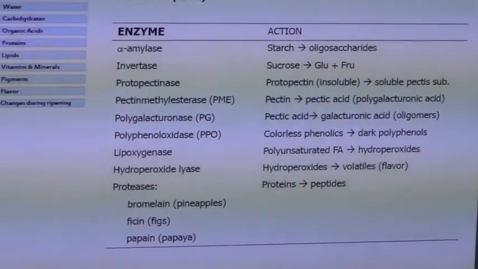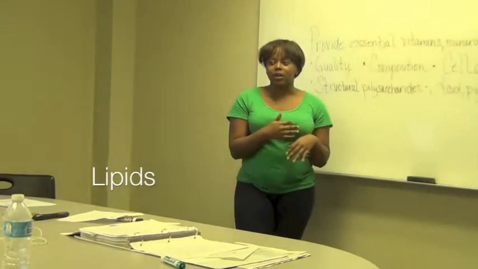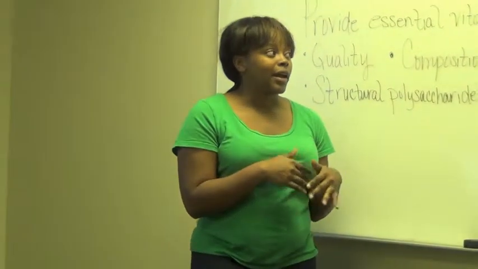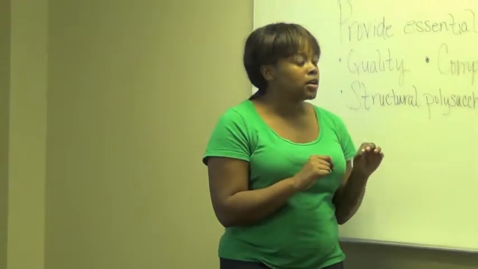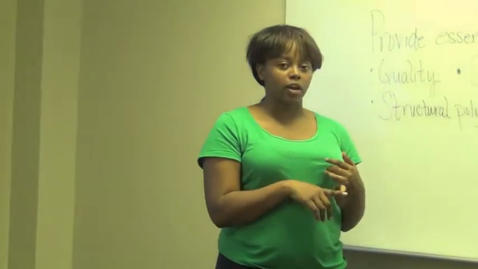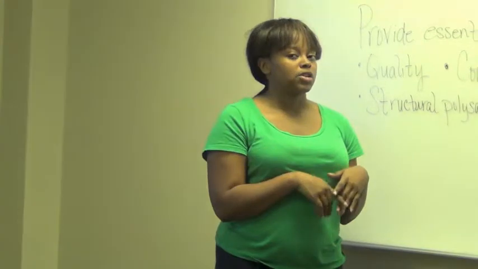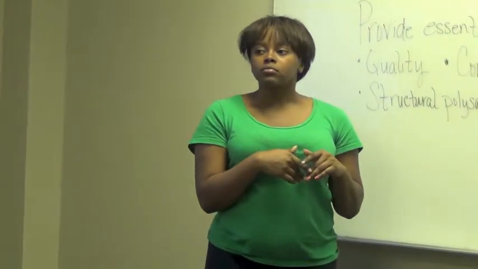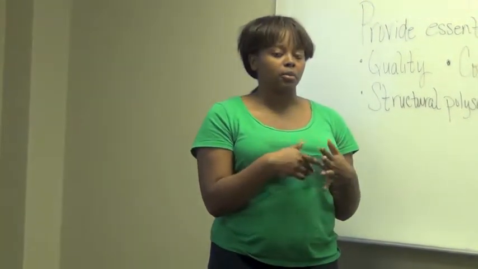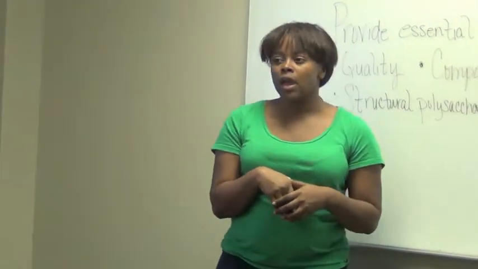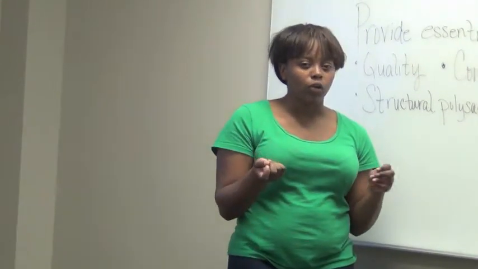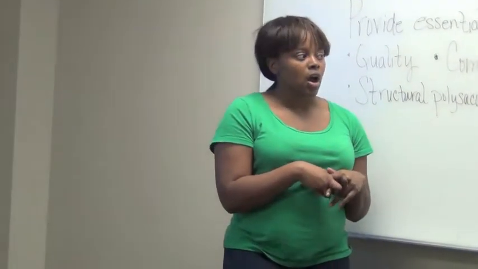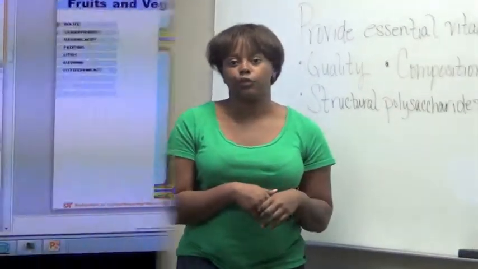fruits and vegetables. The last component is lipids. Fruits and vegetables do not have a lot of lipids. Lipids is fat, but there are some exceptions. Avocado, olives, and nuts are very rich in fats. A major component is phospholipids in fruits and vegetables, and essential oils, which is not technically oils, but that's the word they use, are high in citrus fruit.